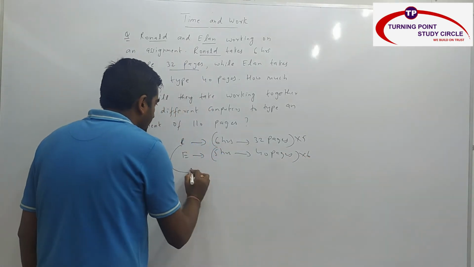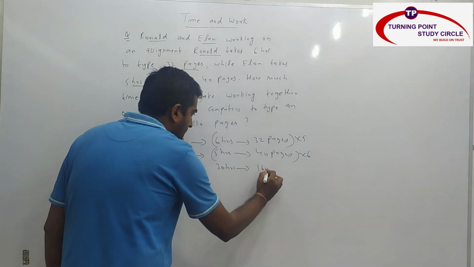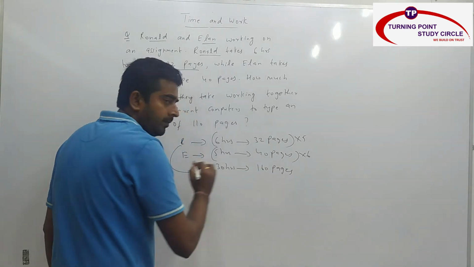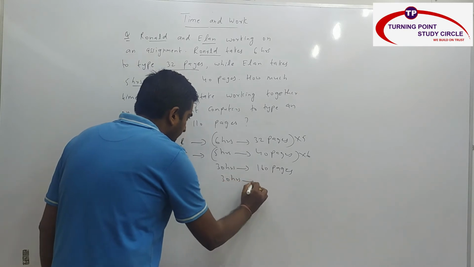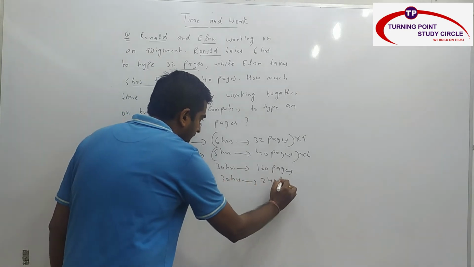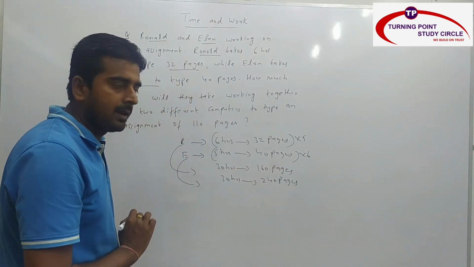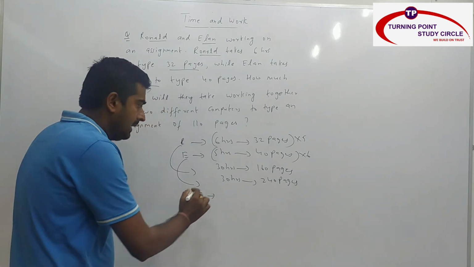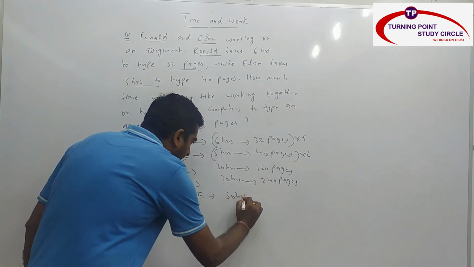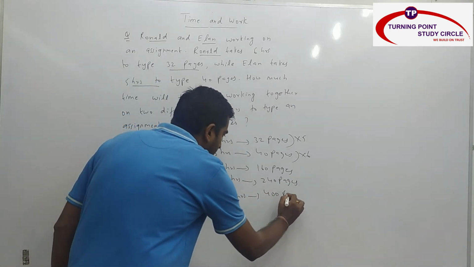So now Ronald takes 30 hours to type 160 pages and Alan takes 30 hours to type 240 pages. Now that time is the same, whenever they ask Ronald plus Alan, can we say in 30 hours both Ronald and Alan type how many pages? 400 pages.